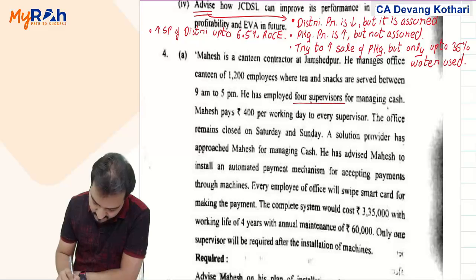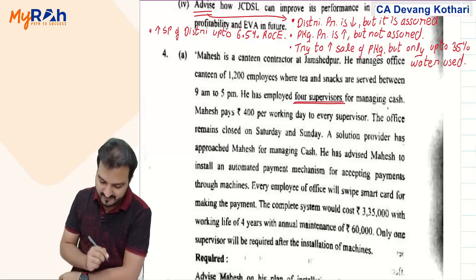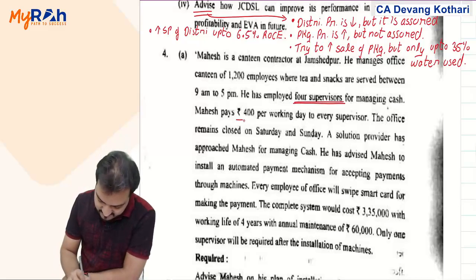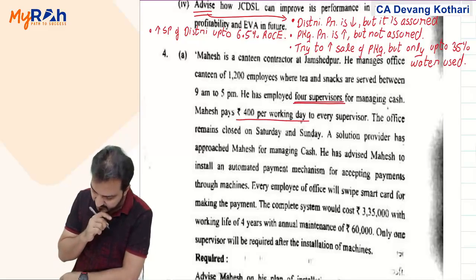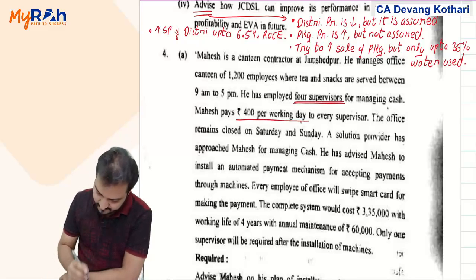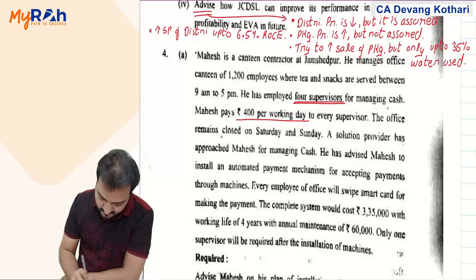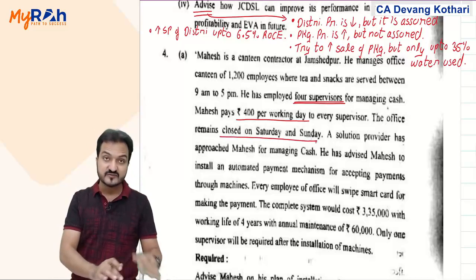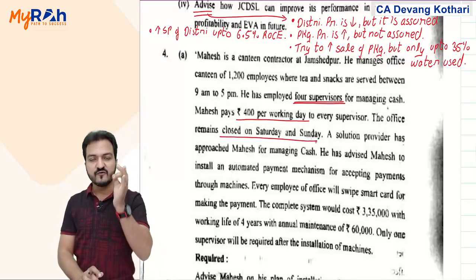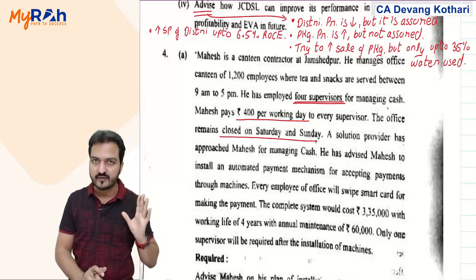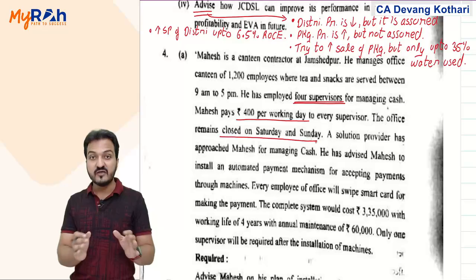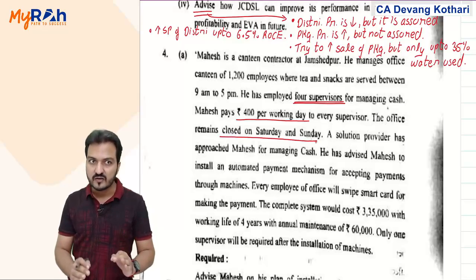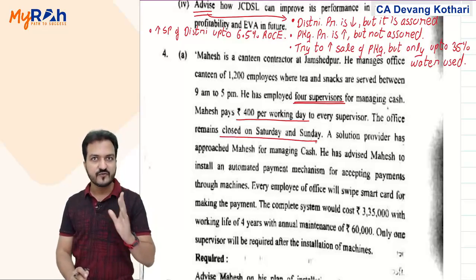So currently they are working with 4 supervisors for managing cash, and he pays 400 per working day to each supervisor. The office remains closed on Saturdays and Sundays. So out of 365 days, it is closed on 52 Saturdays and 52 Sundays. In 1 year, there will be 52 weeks, so in 1 year, there are 52 Saturdays, 52 Sundays.